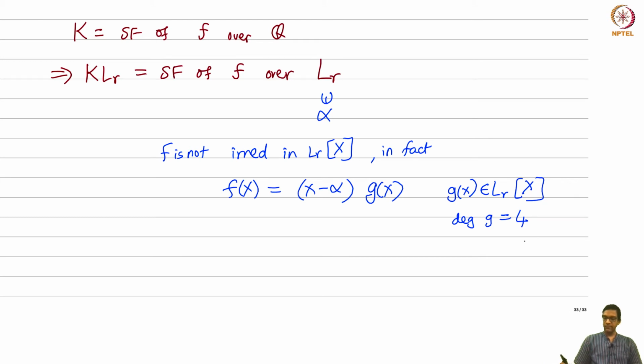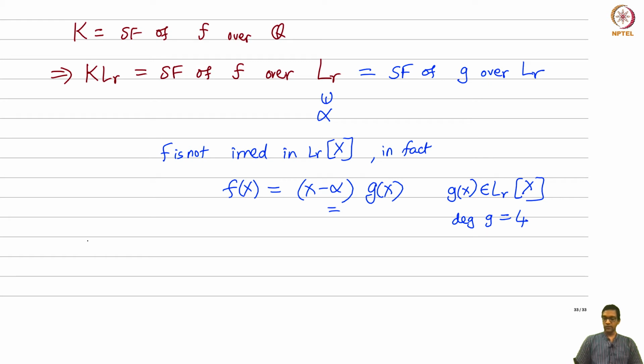Now, the splitting field of f over LR, since alpha is already there in LR, you don't need to look for something that splits that. This is the same as the splitting field of g over LR. Okay, because alpha is already taken care of, that factor is taken care of. Okay, now g, however, is only a degree 4 polynomial. The degree has come down by 1, and that's going to be a problem. Okay, why?